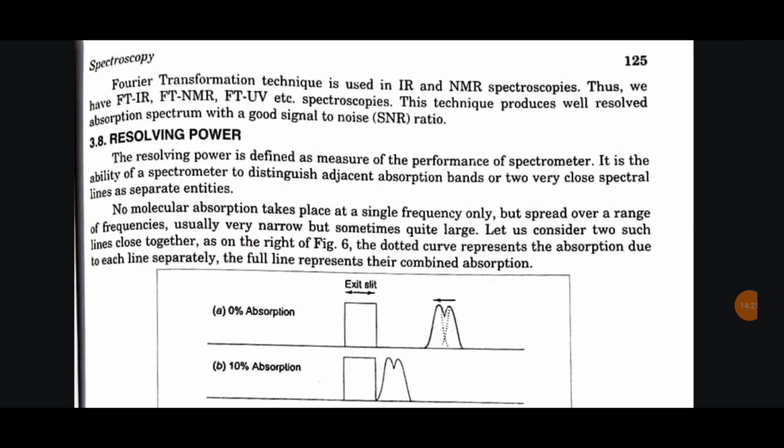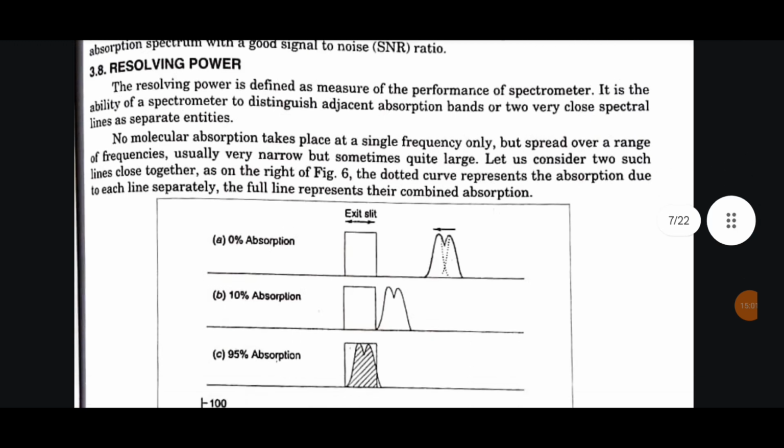3.8 Resolving power. The resolving power is defined as the measure of the performance of a spectrometer. It is the ability of a spectrometer to distinguish adjacent absorption bands or two very close spectral lines as separate entities. No molecular absorption takes place at a single frequency only, but spread over a range of frequencies, usually very narrow but sometimes quite large. Let us consider two such lines close together. As on the right of figure 6, the dotted curve represents the absorption due to each line separately. The full line represents their combined absorption.